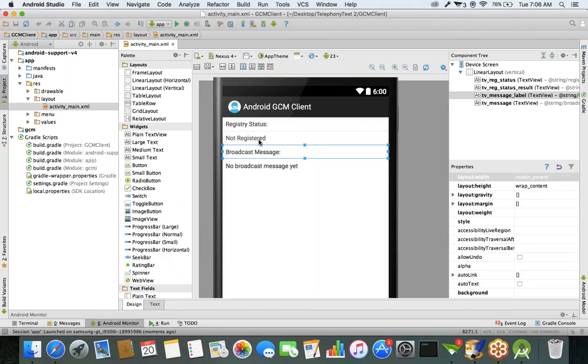Next, the registration status, whether it is registered or not registered, you will get here. And if you receive any message from the server, that message you will get here. Okay, this is an XML file. There is not much user interface. One thing, you'll get the registration status from the server. Second thing is the message you received from the server.